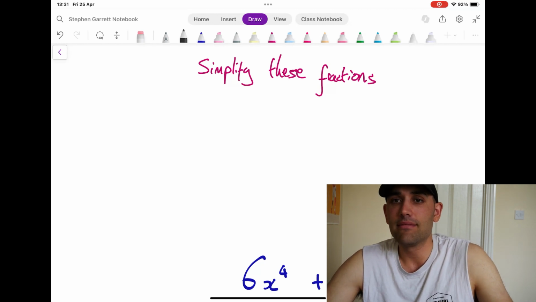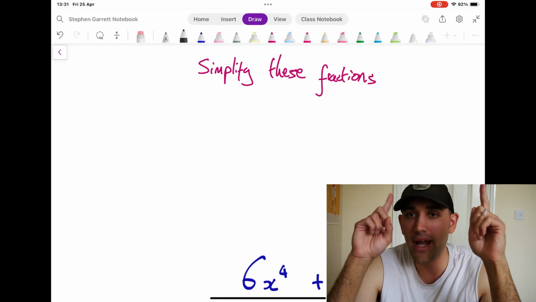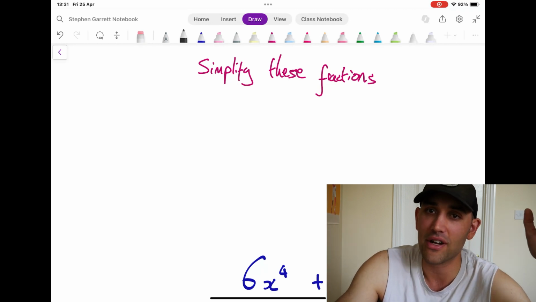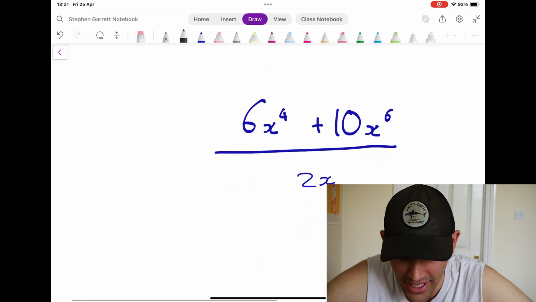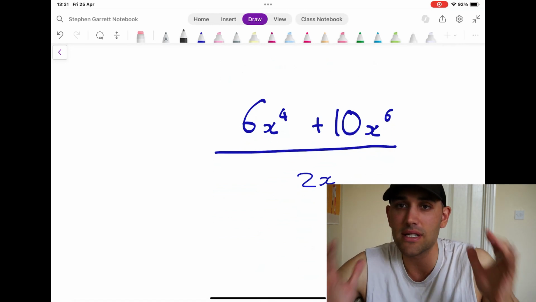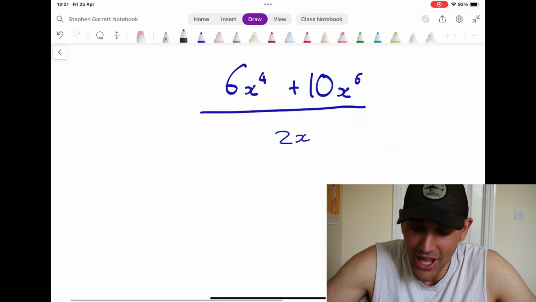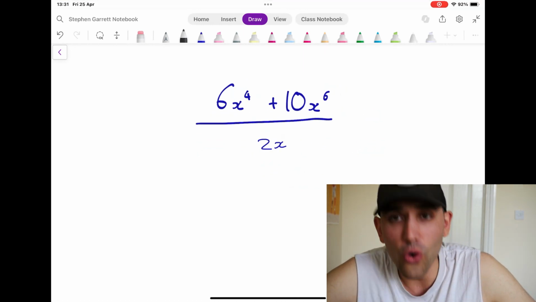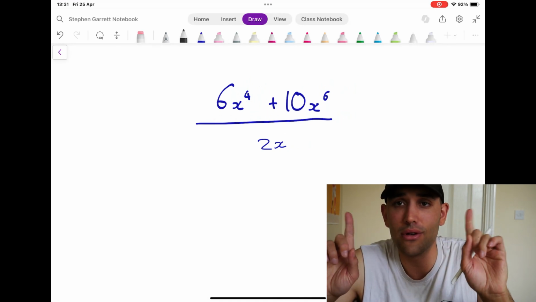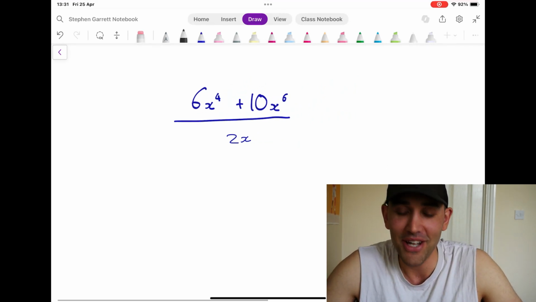Last but not least, the last section of section 1A, your first ever A-level maths section. Aren't you proud of yourselves? Well done. Thank you for being here and choosing maths. It's a great subject. It gets better than just index laws, I promise. Stick with it. Don't drop out first term. Or if you're going to drop out, do it in the next couple of weeks. Don't drag it on till Christmas. That's where the hard times happen, okay?